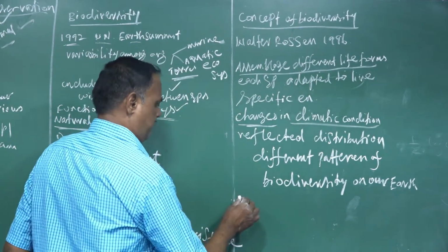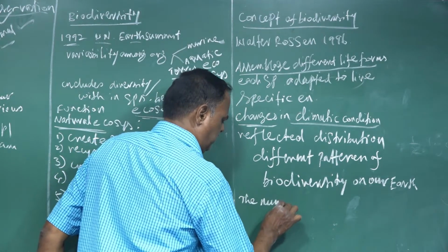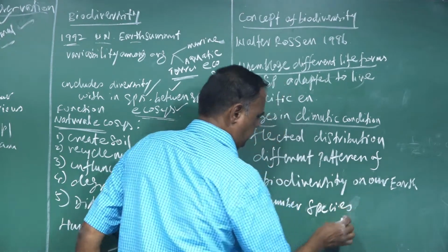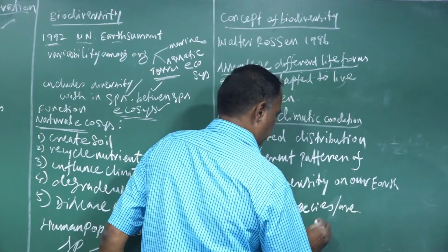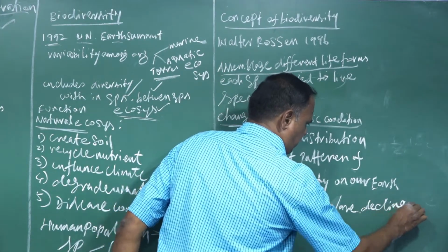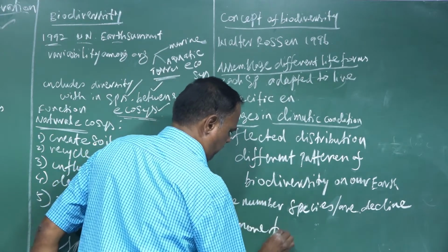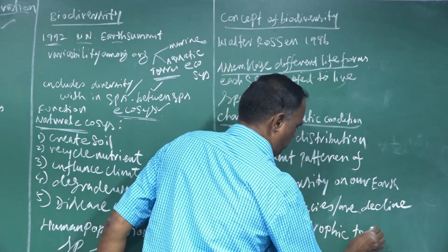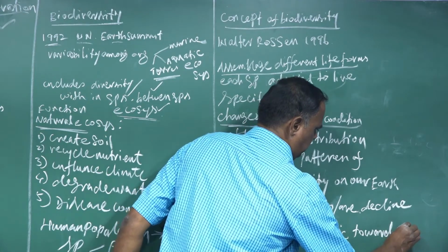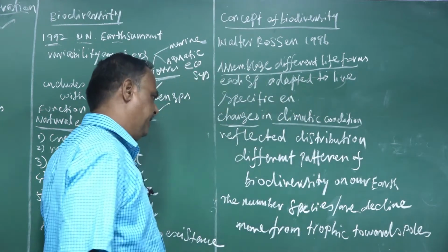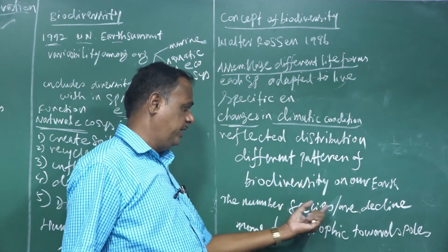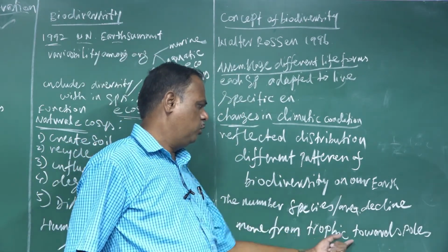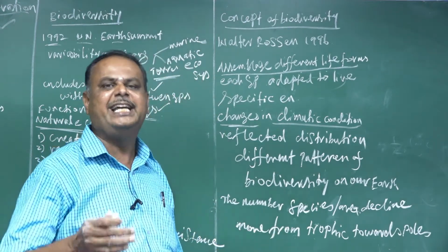The number of species per area declines more from the tropics towards the poles. When comparing the tropical area towards the pole, the number of species declines and is very low.